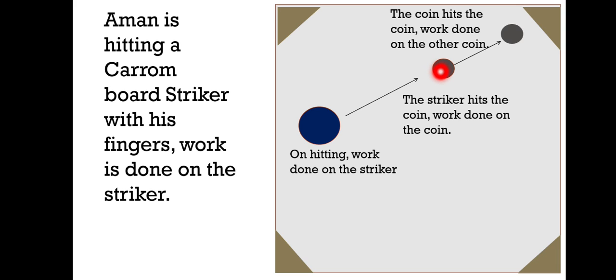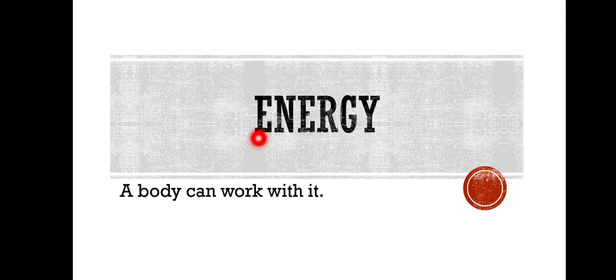Understanding? Now if this coin moves forward and hits another coin, work is done on the other coin. So what we are seeing here is that when some work is done on a particular object, it is capable of doing work on any other object. This is called energy. A body can do work with this energy.